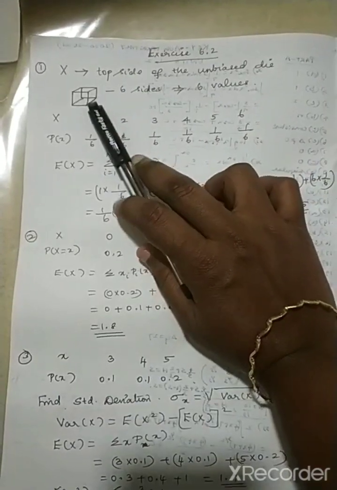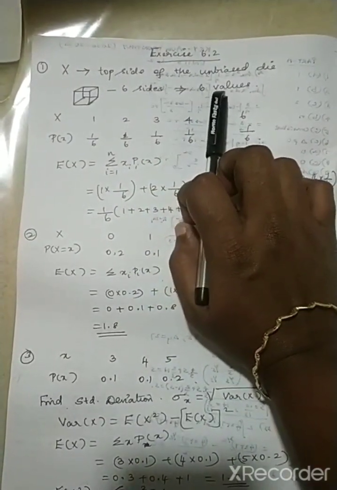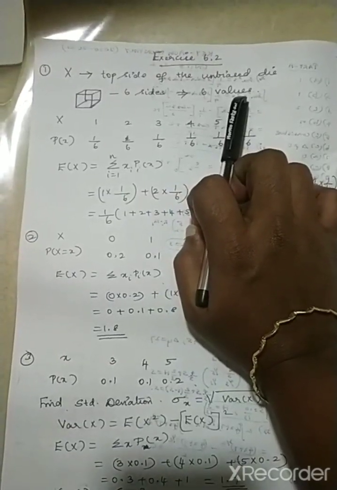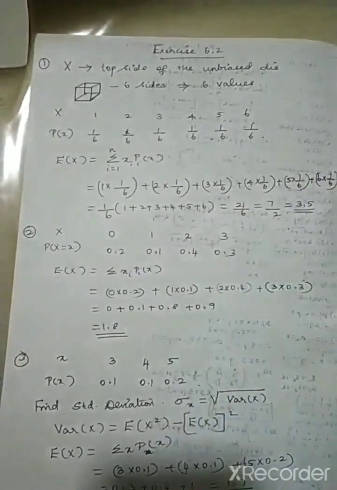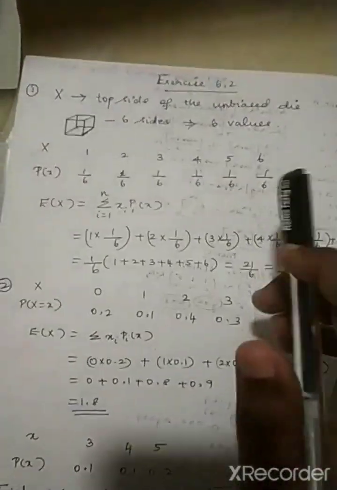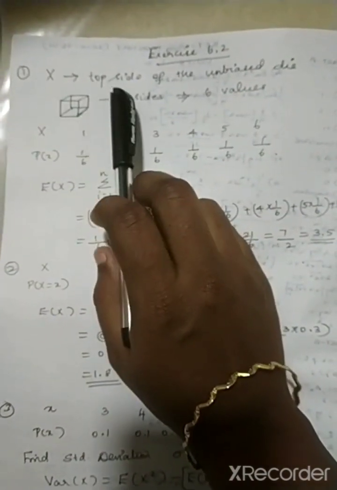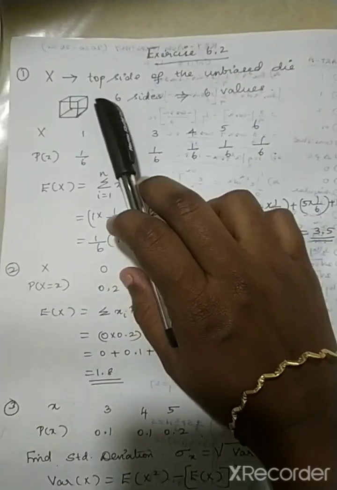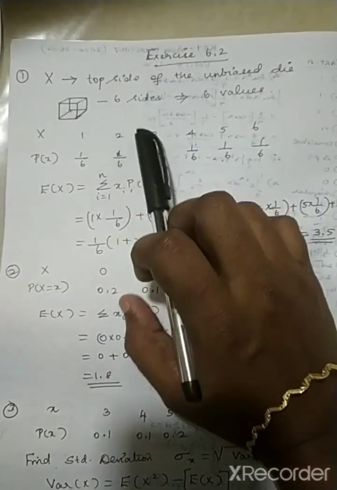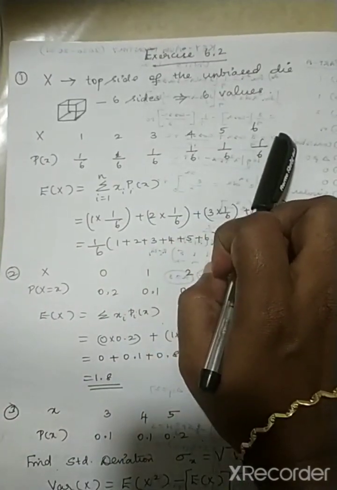A die is a cube with 6 sides, and on each side you have one value, starting from 1, 2, 3, 4, 5, 6. We consider x as the top side of the unbiased die, and each roll will bring you one value, 1, 2, 3, 4, 5 or 6.